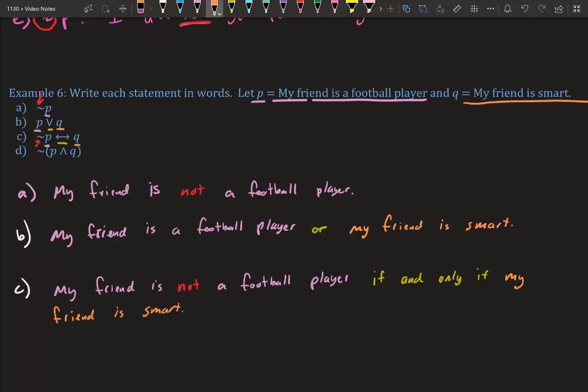Do you notice how we're just doing exactly what it's telling us to do? We're just putting words to it. So we're saying negate P. So my friend is not a football player. We have double arrow, if and only if. Then we have Q. My friend is smart. I'm not thinking. I'm just writing exactly what it's telling me to write. What you're learning is what do the symbols actually mean.